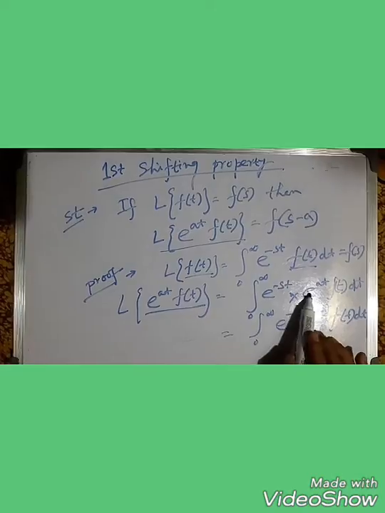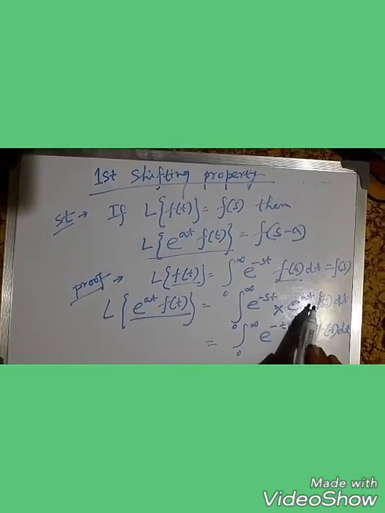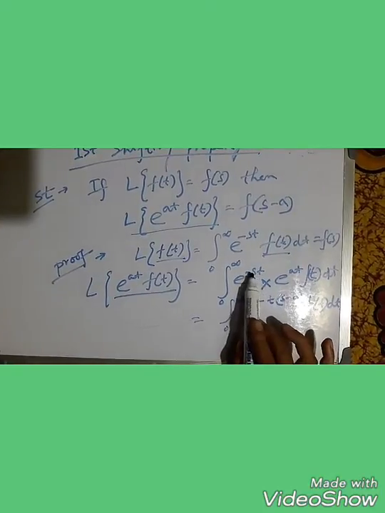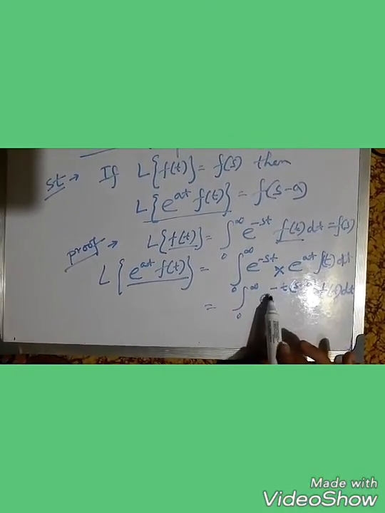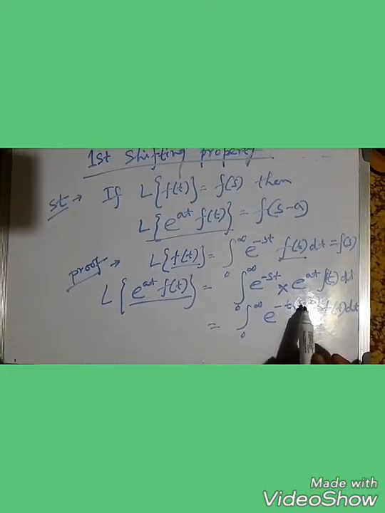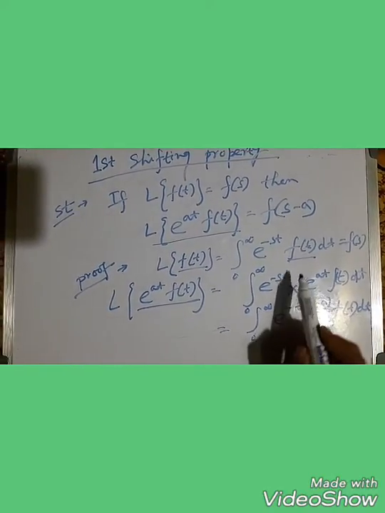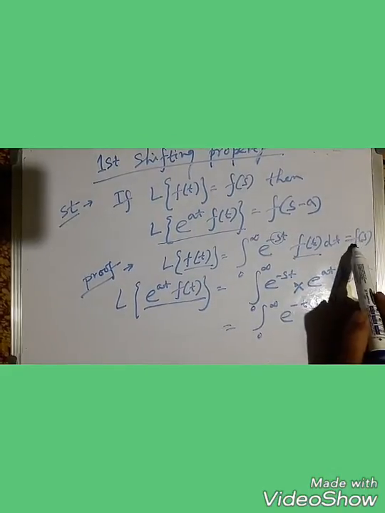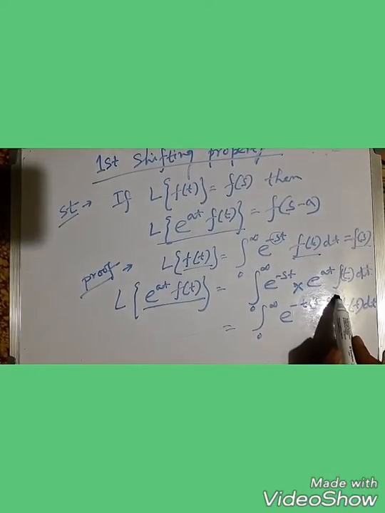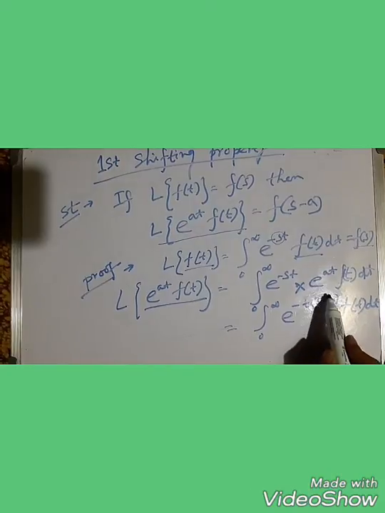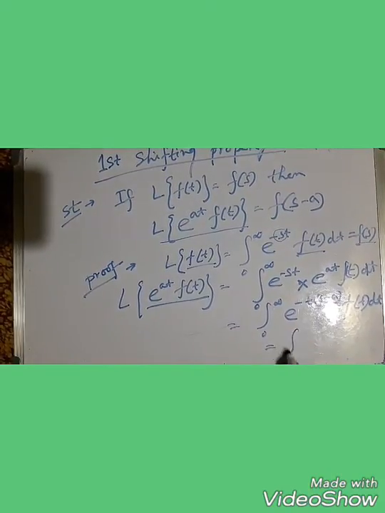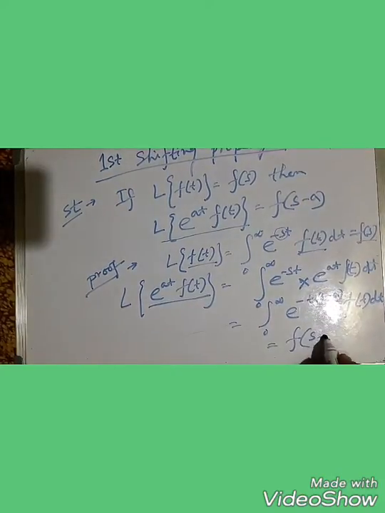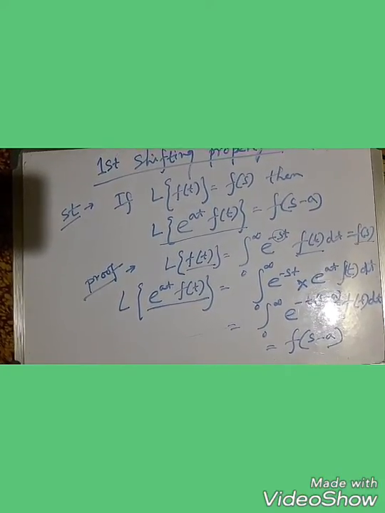Multiplying e to the power minus st and e to the power at, the powers will add, and after taking minus t common, we get e to the power minus t times the bracket (s minus a) f(t) dt. Here we see that if this is s, then we can write F(s), and if this is s minus a, we write in the same way F(s minus a).